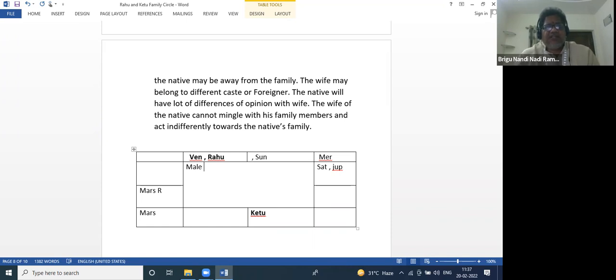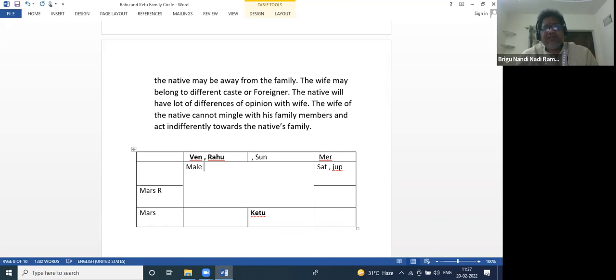So Mars is, for example, here connected to Venus. So the wife may elope with somebody, or before marriage, the sister might have eloped with somebody. So these things generally happen. So the wife may be a foreigner, or belong to another religion or another caste.